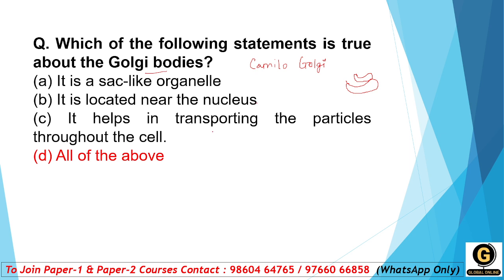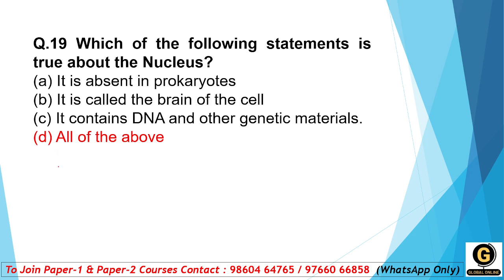It helps in transporting the particles throughout the cell. All the statements are true because it helps in transport and packaging of the particles. So the answer is option D, all of the above. Moving forward to the next question.